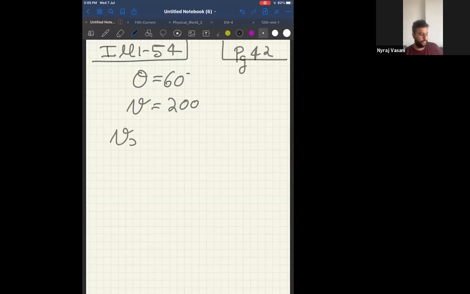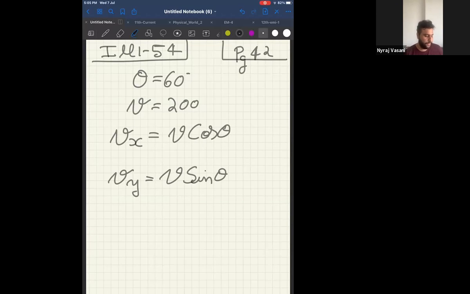The horizontal component is Vx and the vertical component is Vy. What is the horizontal component of velocity? Vx is equal to V cos theta, and the vertical component Vy is equal to V sin theta. Therefore, Vx is equal to 200 cos 60 and Vy will be equal to 200 sin 60.